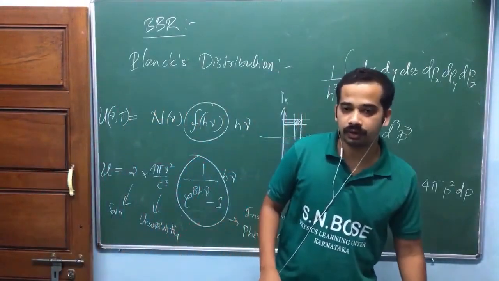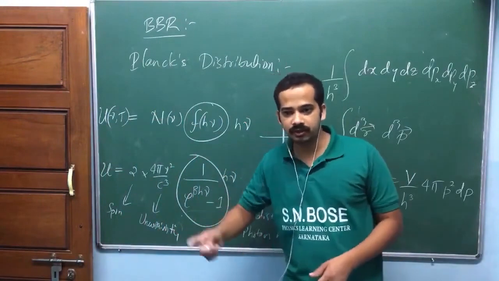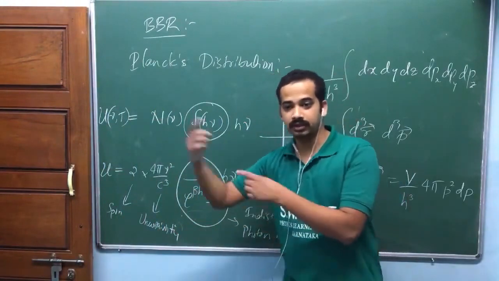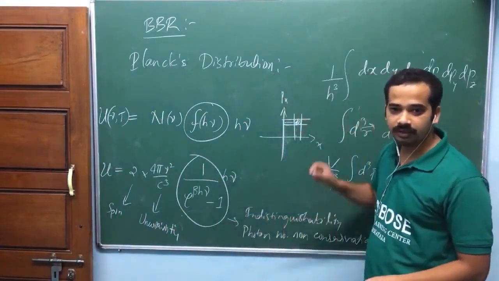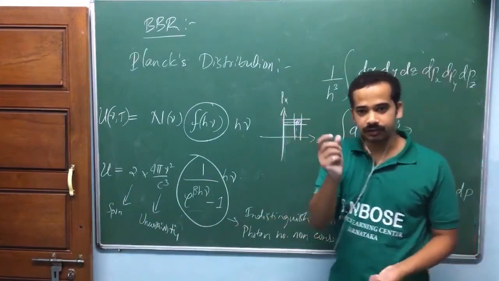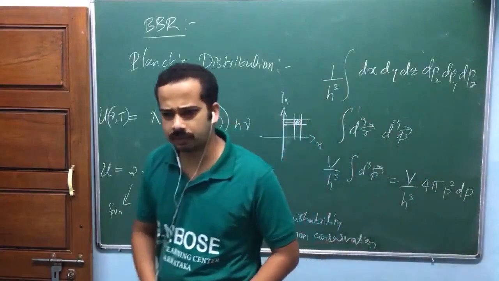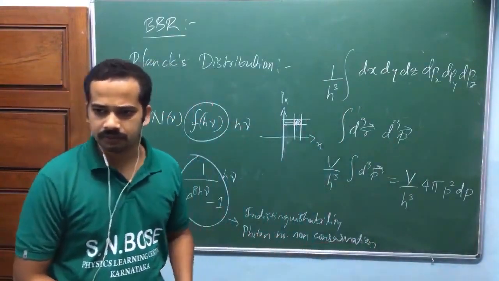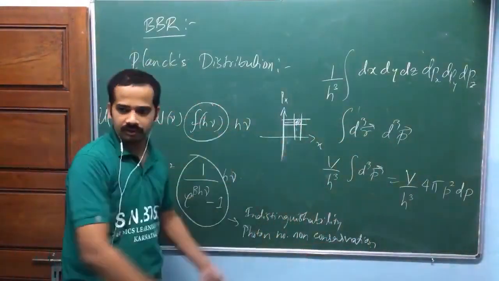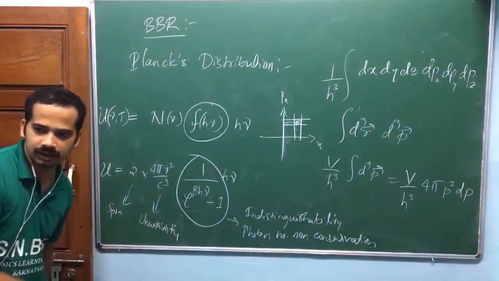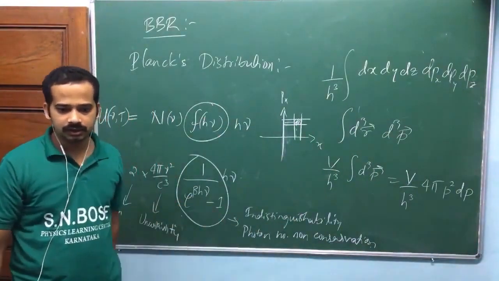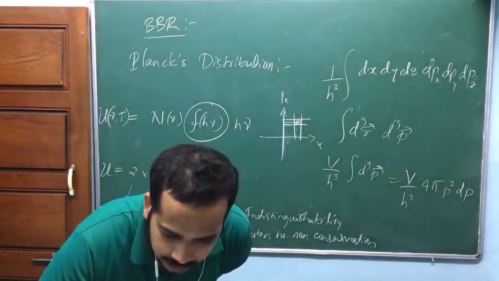Possible number of photon states. Photon can be in this momentum state, or in another momentum state. Photon can be in this phase cell, or in another phase cell. Each phase cell corresponds to a state of the particle. I'll explain this one later. It will be very convenient because a lot of things are clubbed here: statistical physics ideas and some other ideas. I think you will understand at the end of the course.